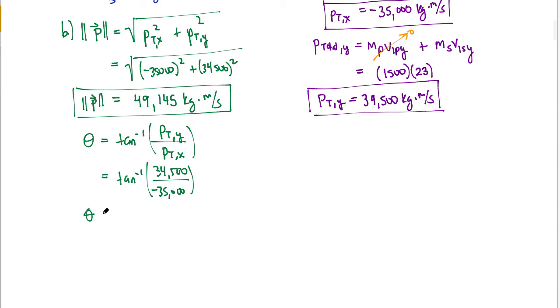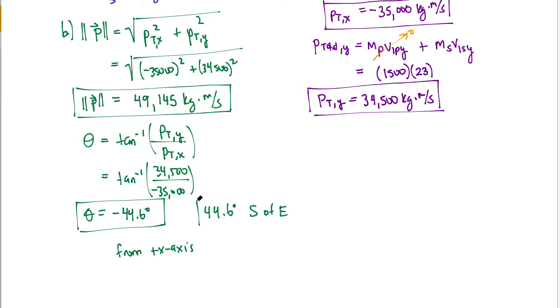So if I go into my calculator and take the arctangent of this, I find my theta to be negative 44.6 degrees. I can leave it as just the negative 44.6, or you can translate this and say 44.6 degrees, and this is from our normal positive x direction, so from our positive x axis. So I can say 44.6 degrees south of east, according to my system of north, south, east, and west.